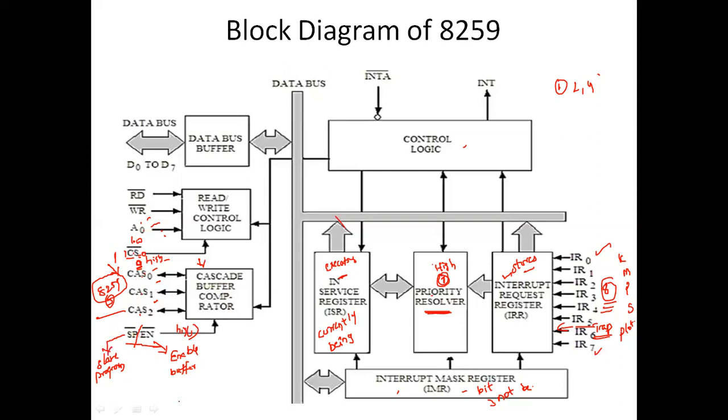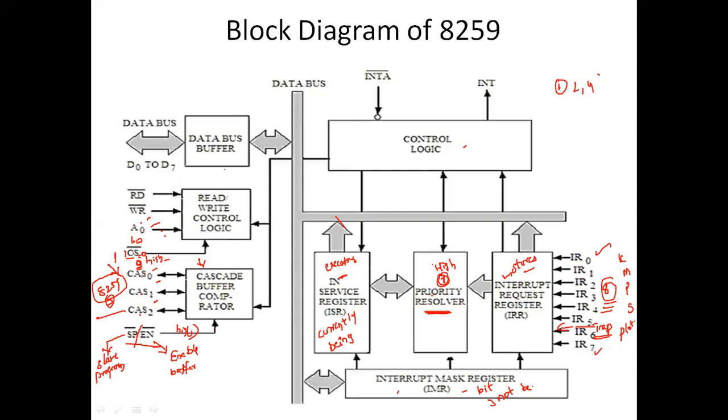In non-buffered mode, this pin is used to specify whether this 8259 is acting as a master or a slave. In buffered mode, this pin is used as an output to enable the data bus. So that is the purpose of this SP by EN. SP means slave program, EN means enable buffer. Slave program means when this pin is set to high, it acts as a slave. This is how the SP by EN is going to work.